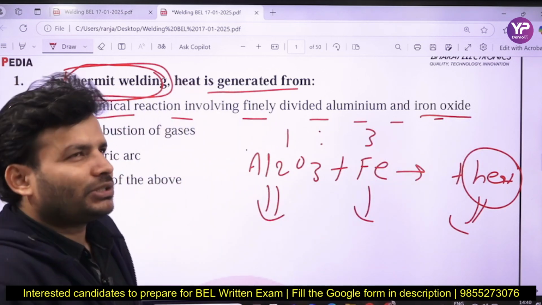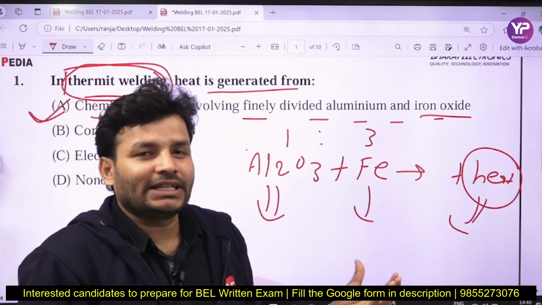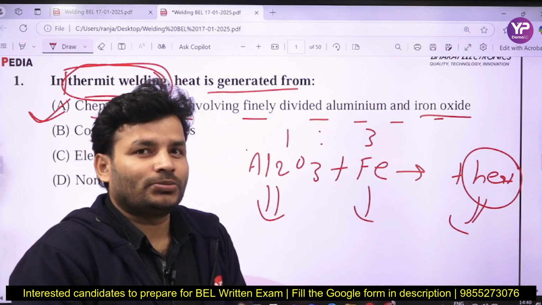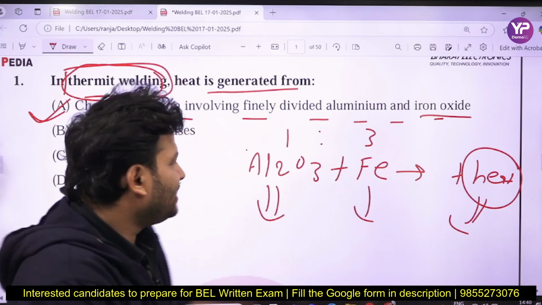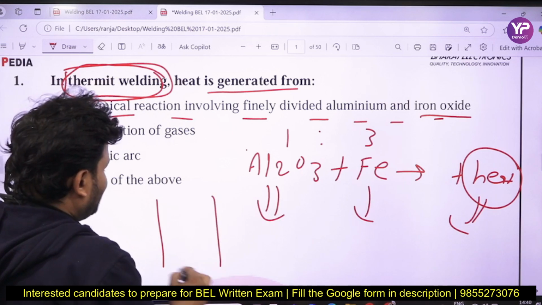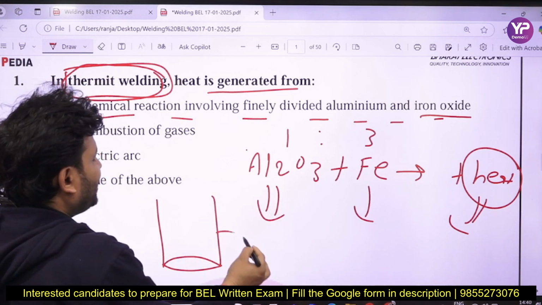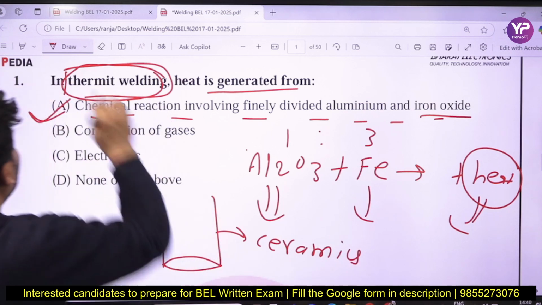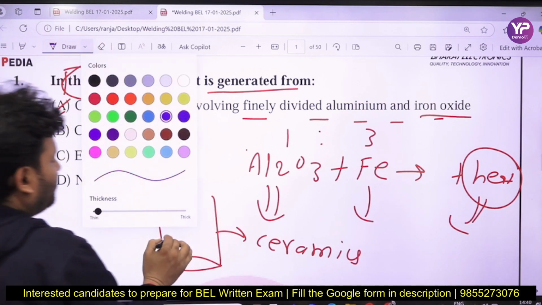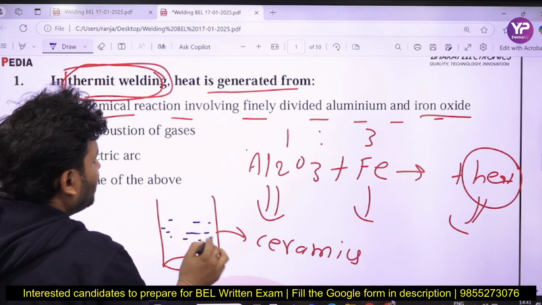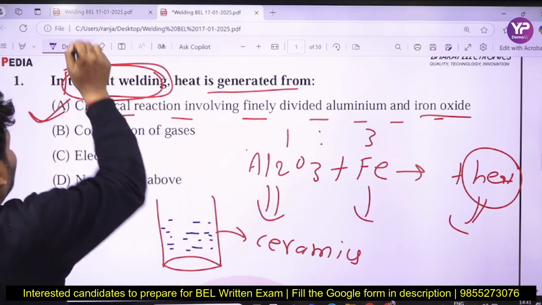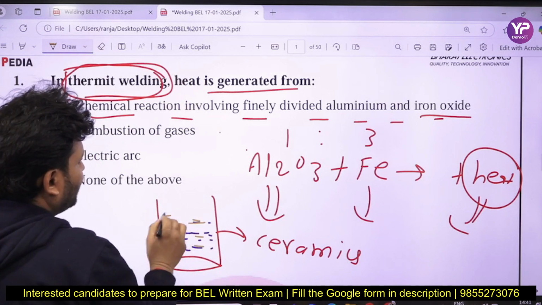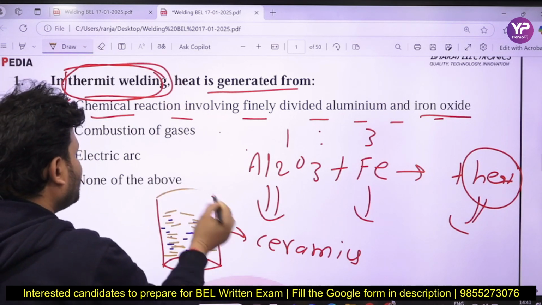Here you can get approximately 2600 or 2700 degrees Celsius, which is a very high temperature. In this case the iron goes into a superheated state. Take a cylinder, which is basically made up of ceramic, in which I put the powdered aluminum and the iron oxide.